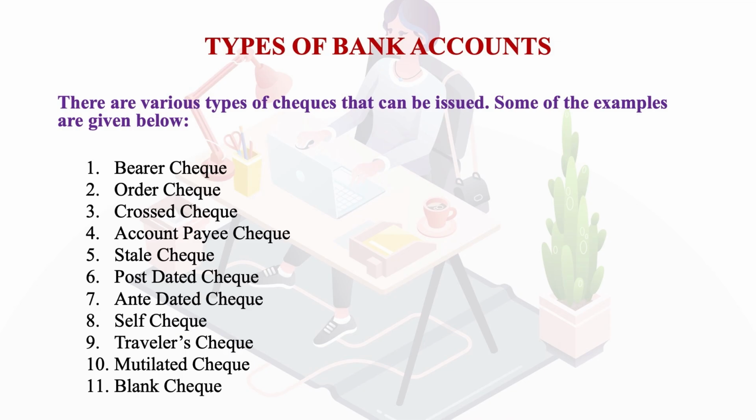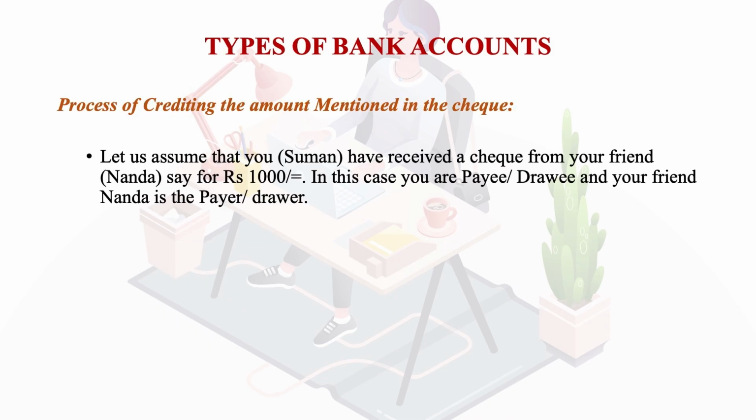Now learners, let us try and understand the process of crediting the amount mentioned in the check, just for our reference. Although there might be people who visit the bank regularly and others who do not, we would like to know the process of crediting the amount mentioned in the check. For example, let us assume that you are Suman and you have received a check from your friend Nanda, say for rupees 1,000.